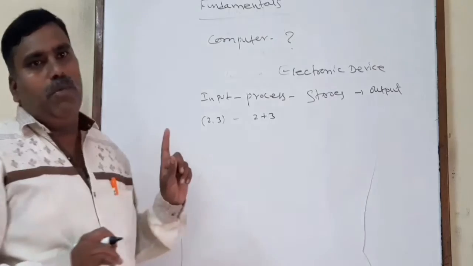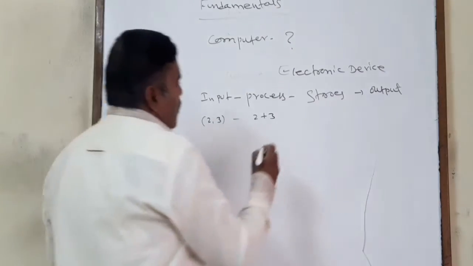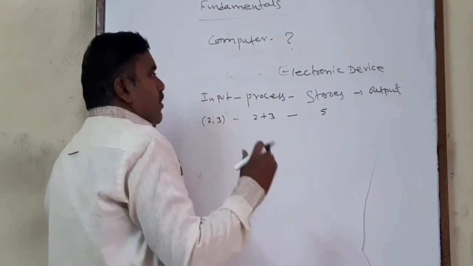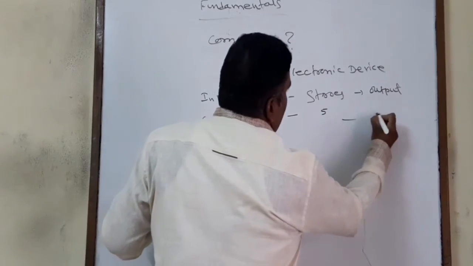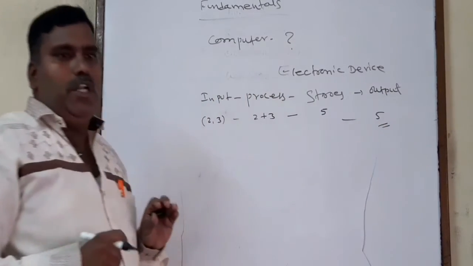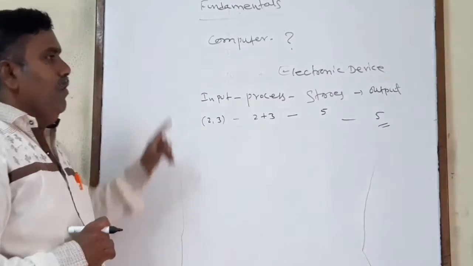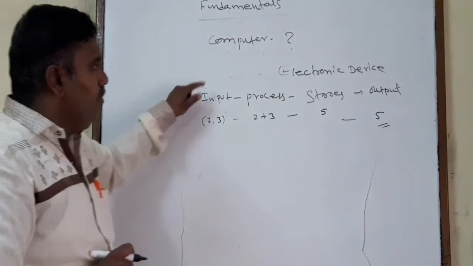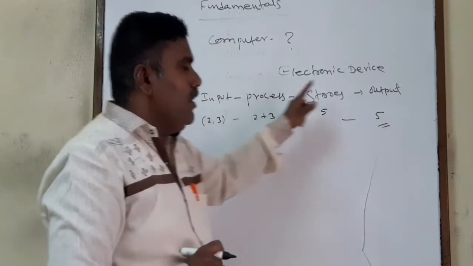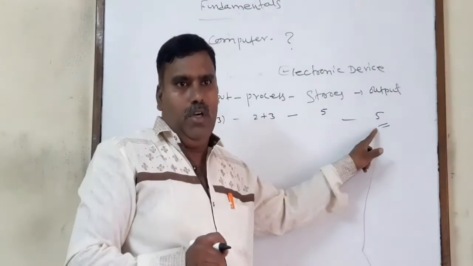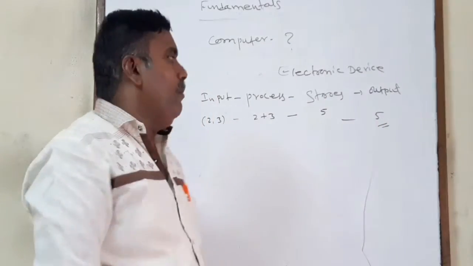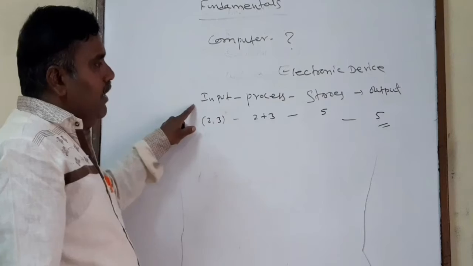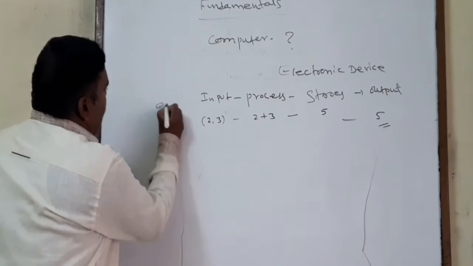What a process is, we'll see, and later it stores the data in a particular unit called the storage unit, and after that it releases the data, called information or output. So a computer is an electronic device which takes input information, and by using some process, converts it into some output or format. This is only an example or assumption.